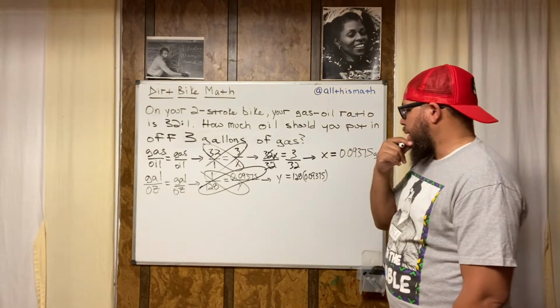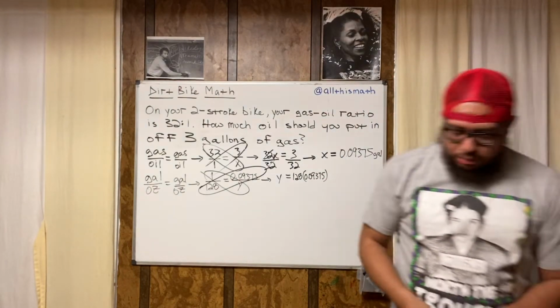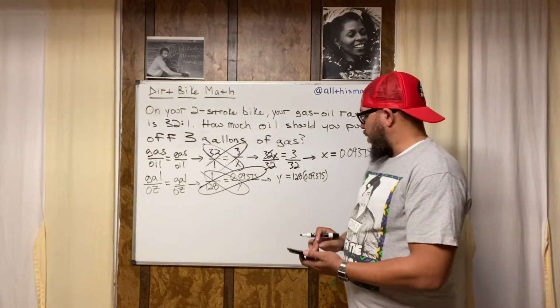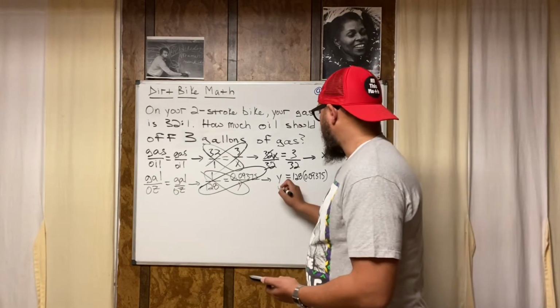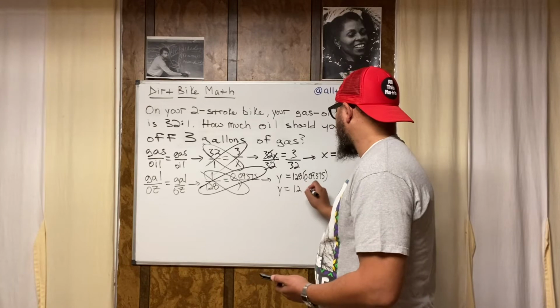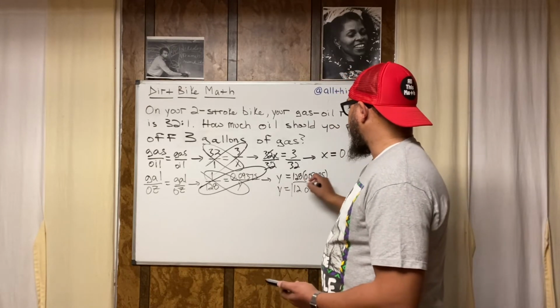All right, now when we multiply them two together, I'm about to grab my calculator again. Hold up. I take this and multiply it by 128. That's gonna give me 12. So now I got y equals 12. And I know it's ounces, so that's 12 ounces. So I said I was gonna find out how many ounces that is.